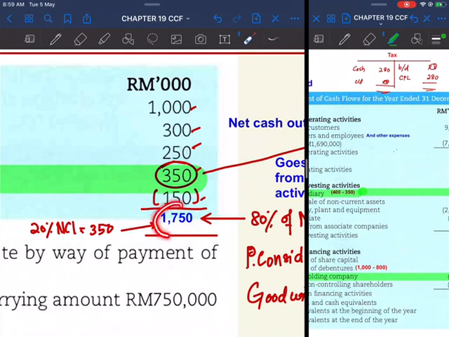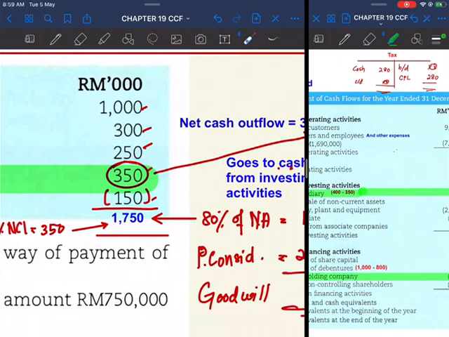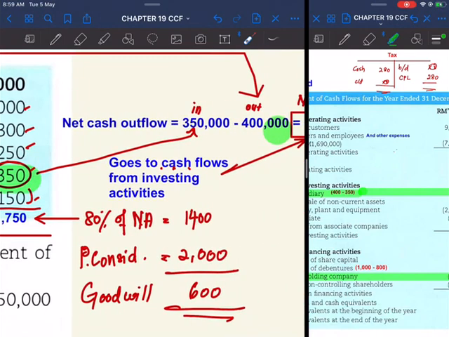Now, remember the additional information mentioned that the holding company acquires 80%. So 80% of this amount would mean that the value is 1,400,000.